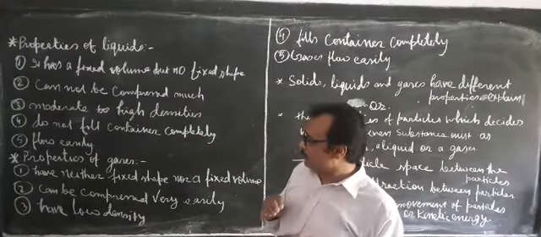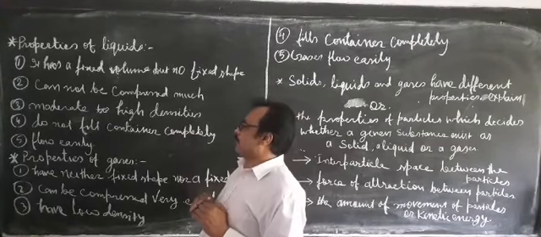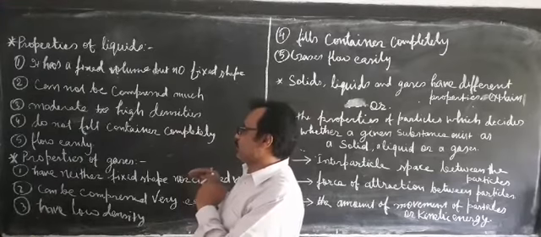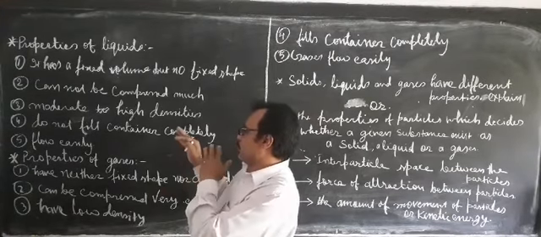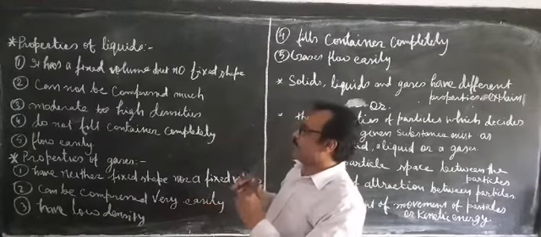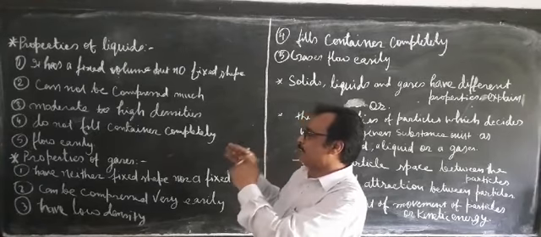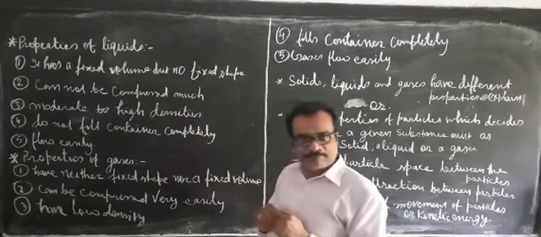When density is variable, it all depends upon the interparticle space. If the interparticle space is more, then the density would be moderate. If the interparticle space is less, then the volume would be less, and in this case there will be high density.